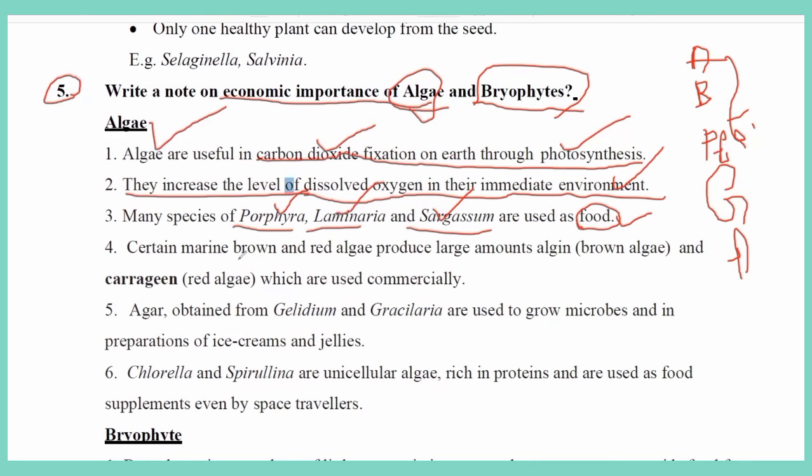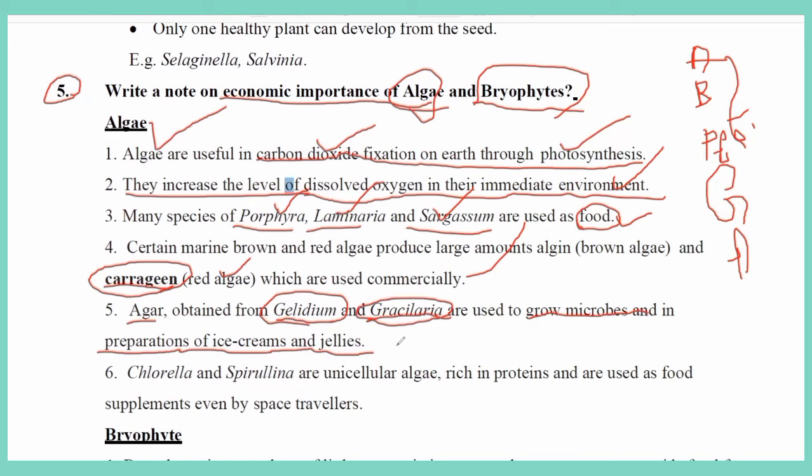Certain marine brown algae and red algae produce a large amount of carrageenan. Red algae mainly produce carrageenan, which is used commercially. Next, agar is developed from red algae, often Gelidium and Gracilaria. Agar is used to grow microbes in tissue culture and also in ice creams and jellies.